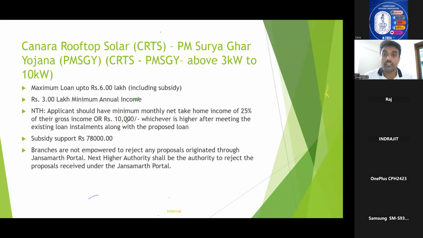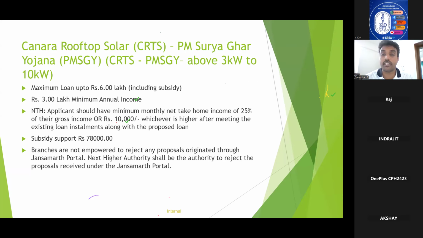Now coming to 3 kilowatt to 10 kilowatt, the maximum loan amount is up to 6 lakhs. The income criteria is minimum annual income should be 3 lakhs. For up to 3 kilowatt, there is no minimum annual income criteria, and for NTH, there is no criteria up to 3 lakh. Now, the applicant should have a minimum monthly net take home of 25% of their gross salary or 10,000, whichever is higher. Subsidy support is maximum 78,000, the cap.